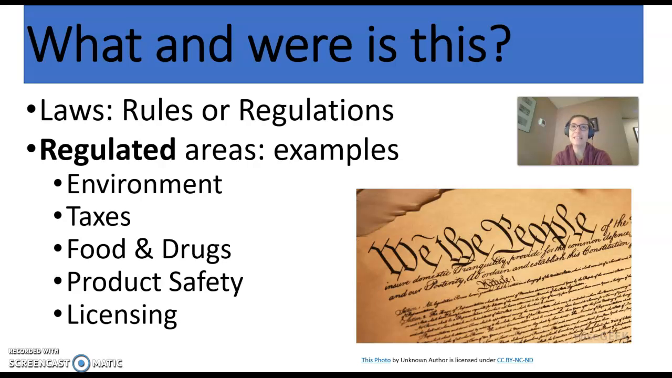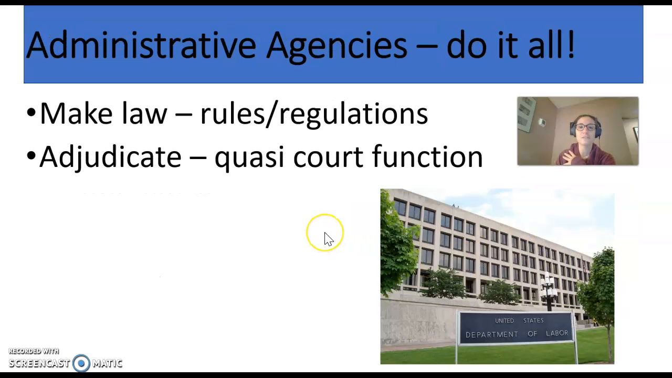I also posted an article on Blackboard for you called The Unofficial Fourth Branch of Government. And that is true. Administrative agency law is often referred to as that unofficial fourth branch of government because it's such a huge source of law. So when we talk about administrative agencies, there's actually a lot to talk about, but we're really just going to hit a few highlights.